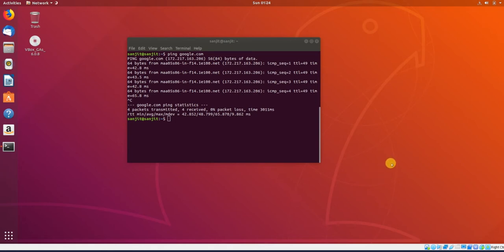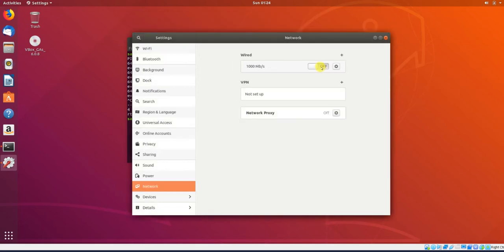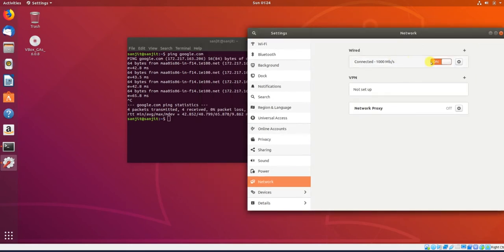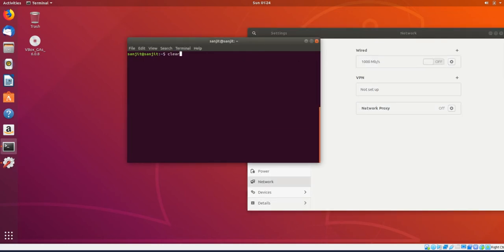Let it open. Here you can see, from here you can turn off and turn on as well. You can see I turned it off here, and again I will click over here, it will be turned on. So what kind of reply will come? Let's just turn it off. Let me hit clear, which is a command to clear the screen. Let me hit ping google.com, and you will see this kind of message, name or service not known. Let me clear it back, and let me turn it on.